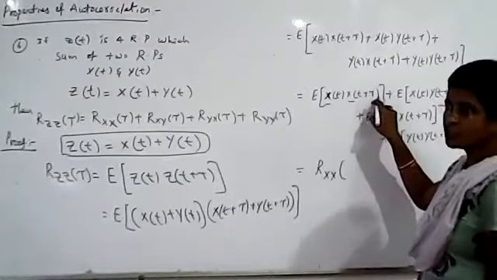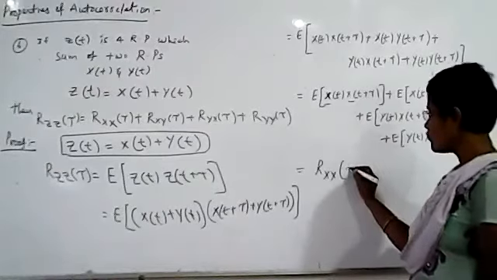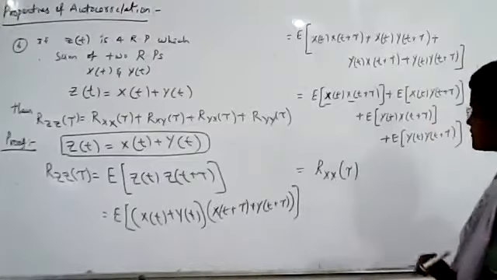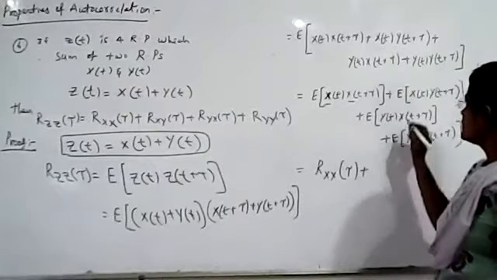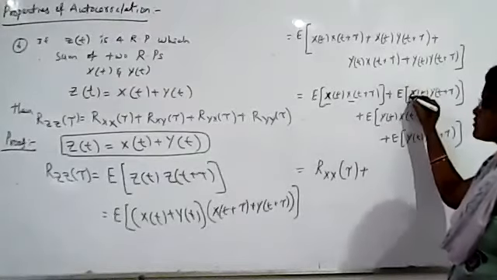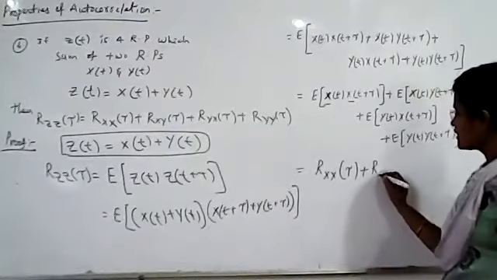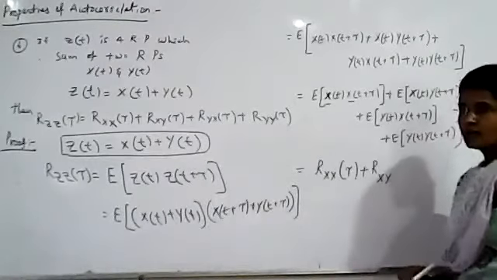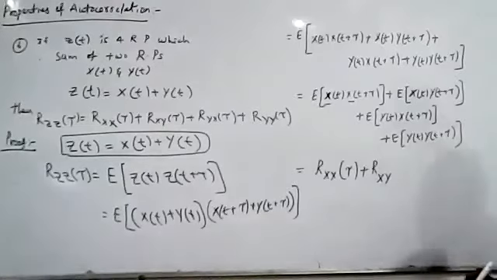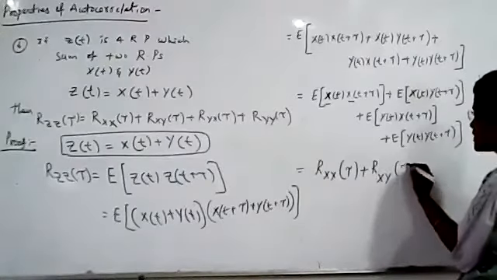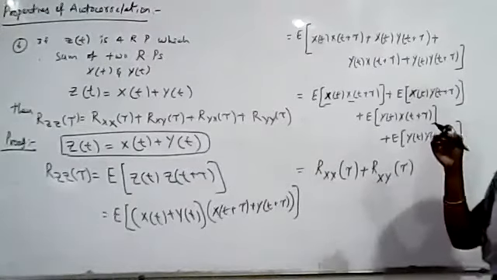T and t plus tau, the time difference is tau. Here the first variable is x whereas the second variable is y. So what is this? It is cross correlation, where first variable is x, second variable is y. It is a function of tau.